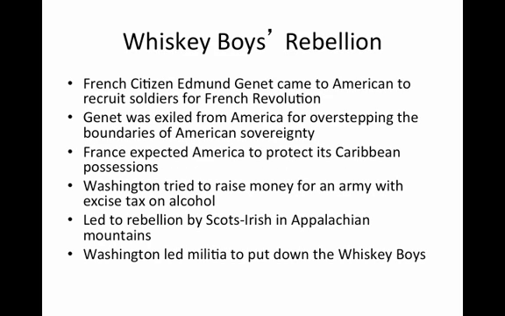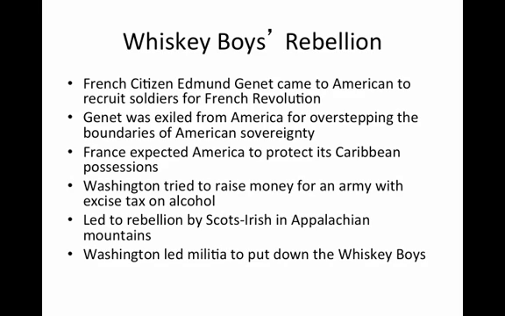The Whiskey Boys Rebellion. One of the Frenchmen came to gain support from the Americans, named Citizen Edmond Genet. He came to America in order to recruit soldiers for the French Revolution. Genet was exiled from America for overstepping the boundaries of American sovereignty. France expected America to protect its Caribbean possessions and really to support the French Revolution. However, Washington was against this.